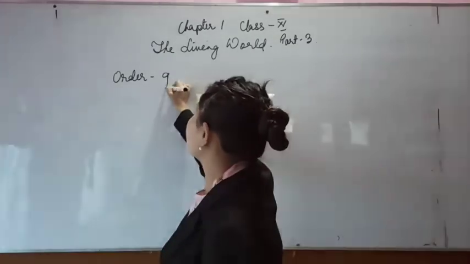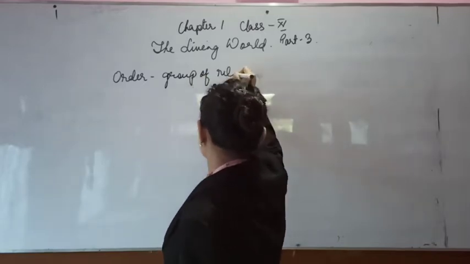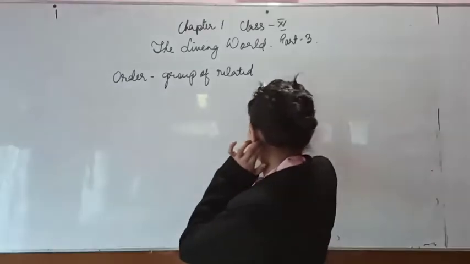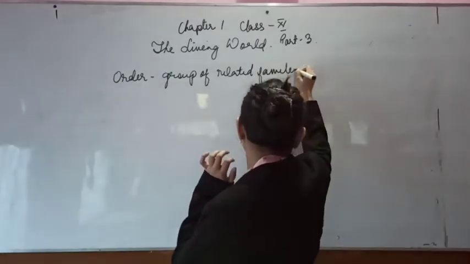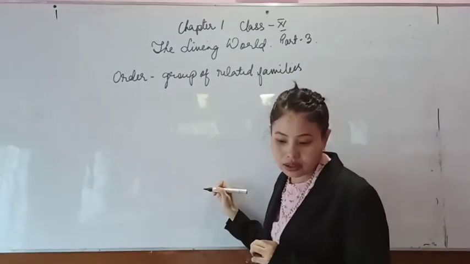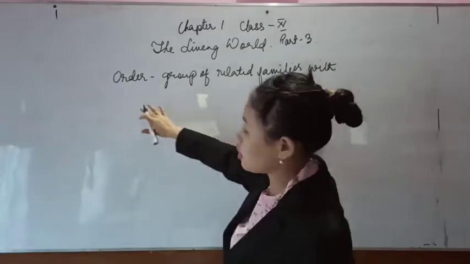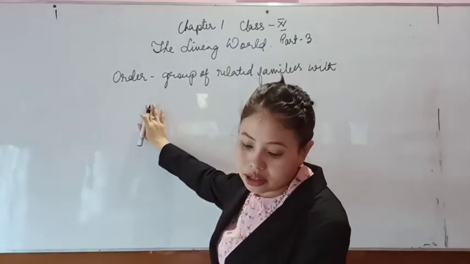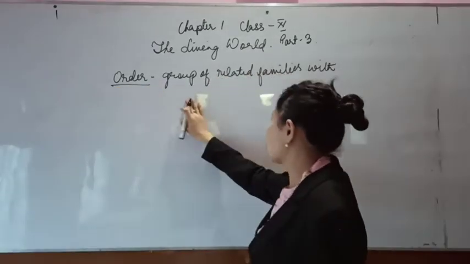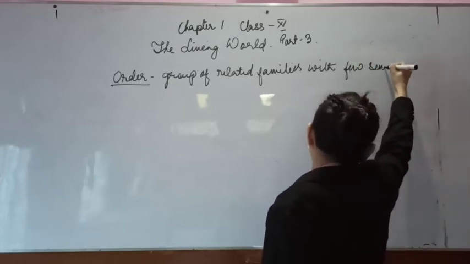a group of related families with few similarities. So the next level in the hierarchical classification is order, and order consists of a group of related families with few similarities.